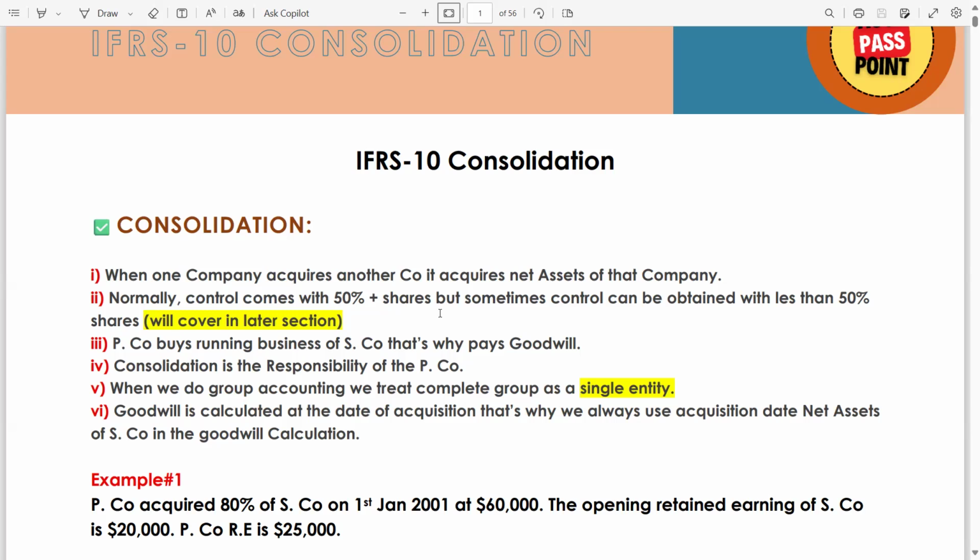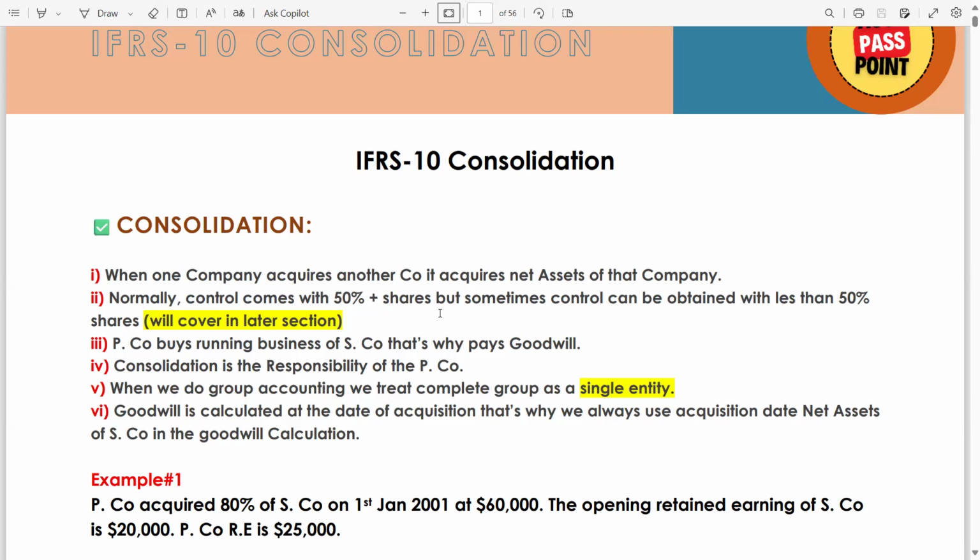This is why the responsibility for the group accounting is with P company. When we do group accounting or consolidation, we treat the complete group as a single entity. That's why there are a few transactions which we call intra-group transactions. As per IFRS 10, any transaction between the group members will not be considered an actual sale. We will cover a few transactions in today's lecture.